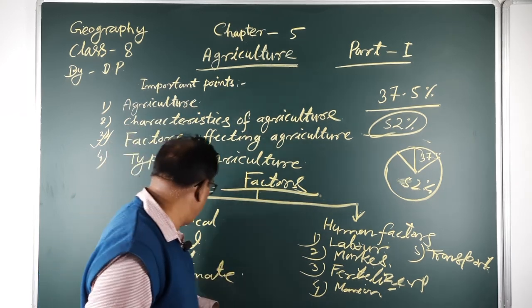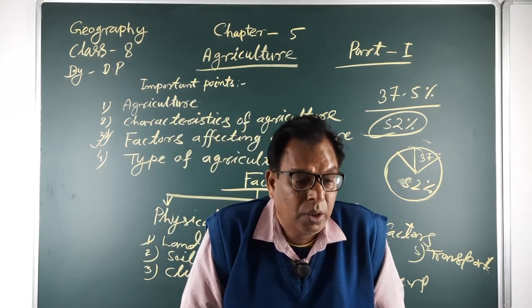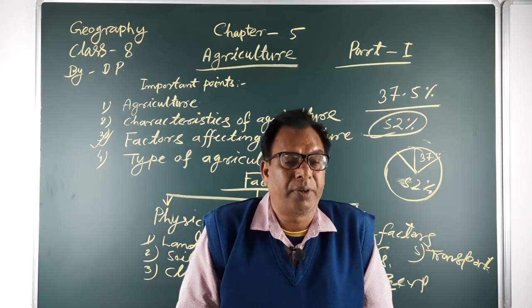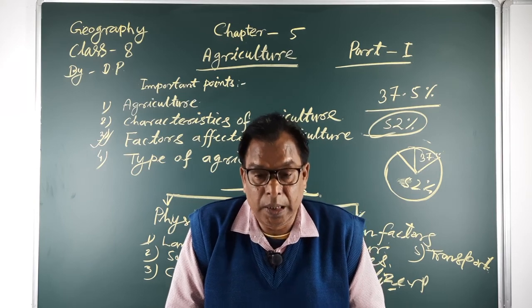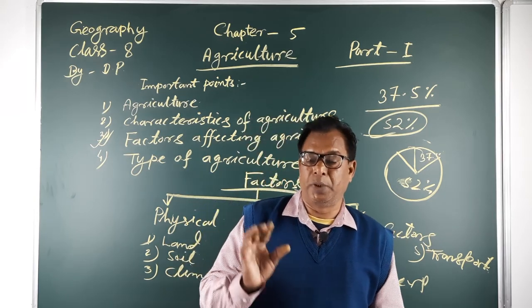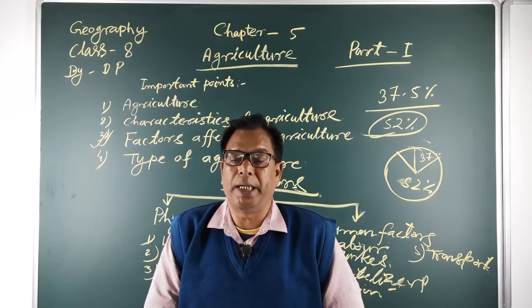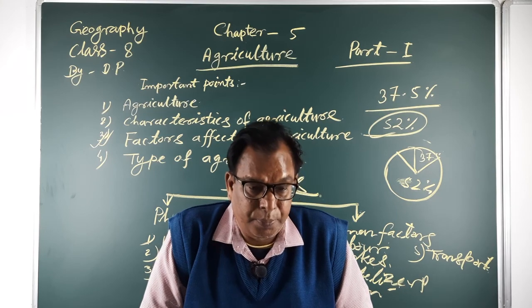Next, under the physical factors is the climate. We know that climate is an important part and affects agricultural practices, because agricultural practices require a moderate type of climate for particular types of crops.